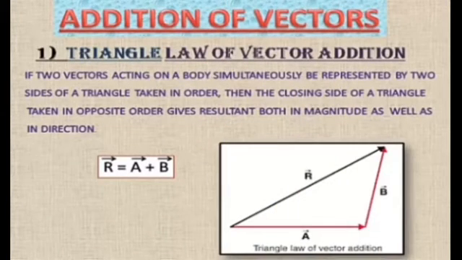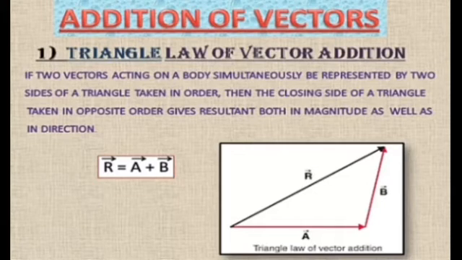Addition of vectors. In this section we will see how two or three vectors can be added. The first method is called the triangle law of vector addition. According to this law, if two vectors acting on a body simultaneously are represented by two sides of a triangle taken in order, then the closing side of the triangle taken in opposite order gives the resultant both in magnitude as well as in direction.